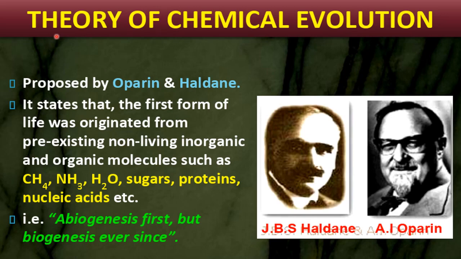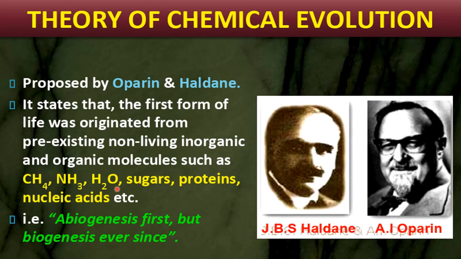Then the next theory is the theory of chemical evolution, proposed by Oparin and Haldane. It states that the first form of life originated from pre-existing non-living inorganic and organic molecules such as methane, ammonia, water, sugars, proteins, nucleic acids, etc. So according to this theory, non-living organic and inorganic molecules make life.